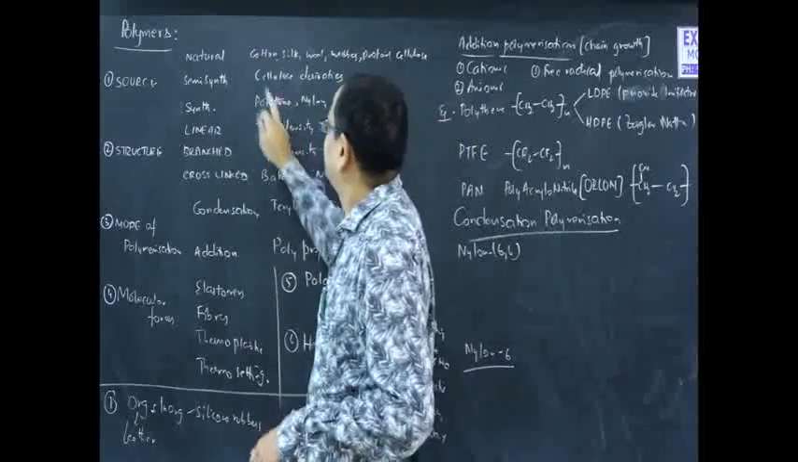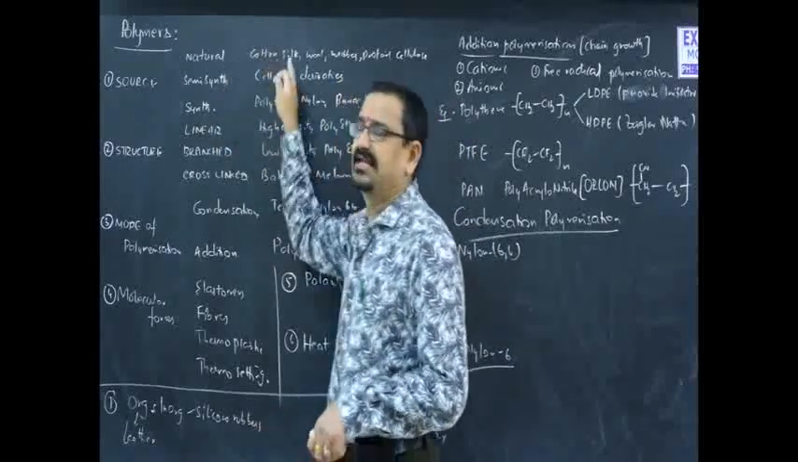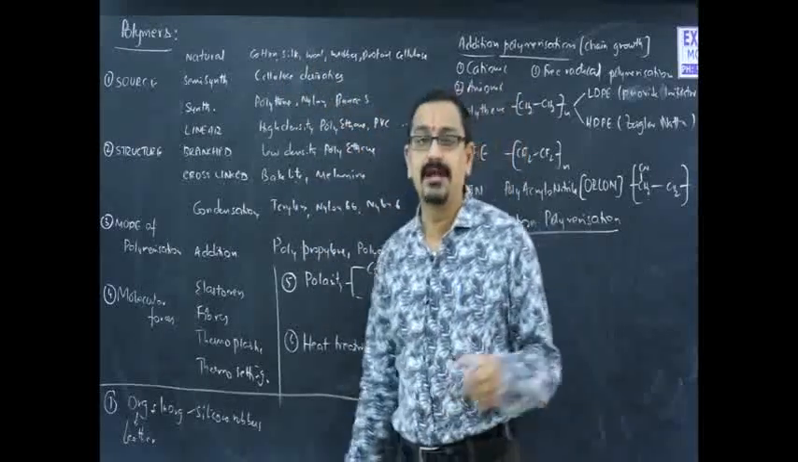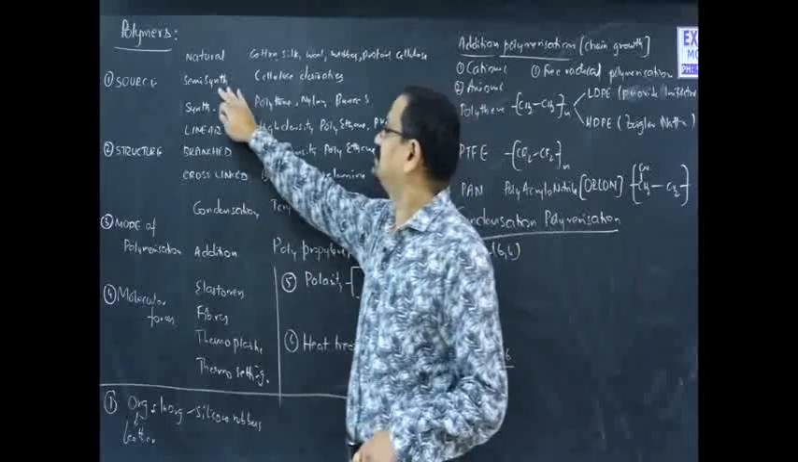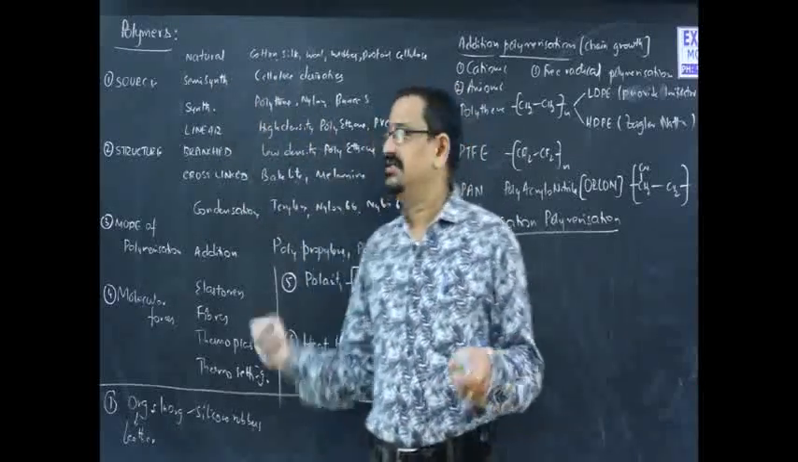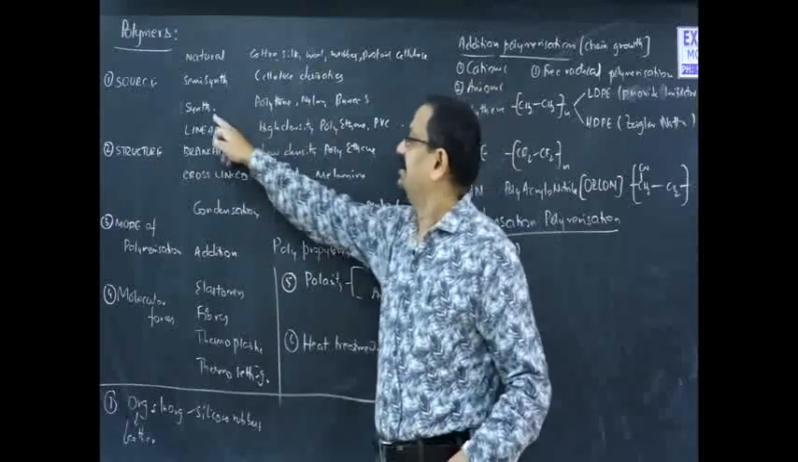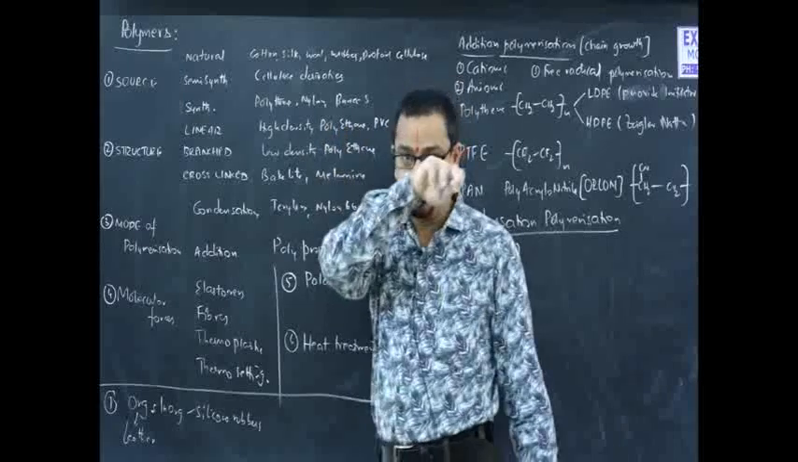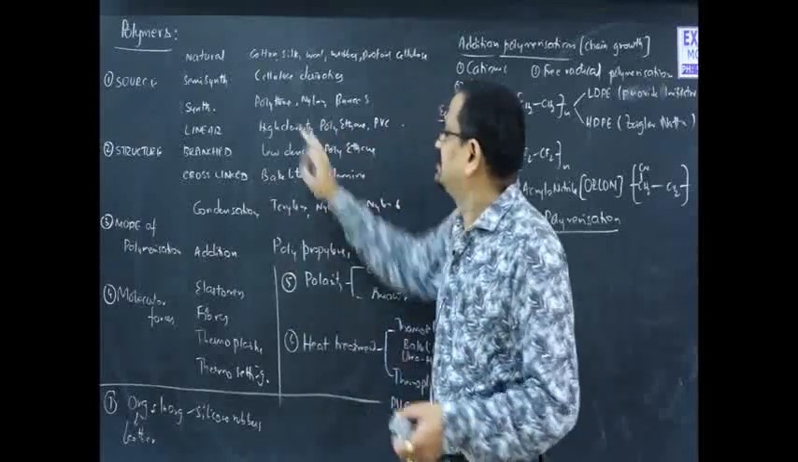So, these are the examples. Natural polymers are cotton, silk, wool, proteins, cellulose, natural rubber, etc. When it comes to semi-synthetic, cellulose derivatives, cellulose nitrate, cellulose rayon, etc. And synthetic polymers means polythene, nylon, buna-S, etc. They are all coming under synthetic polymers.